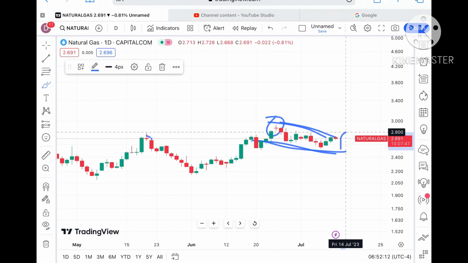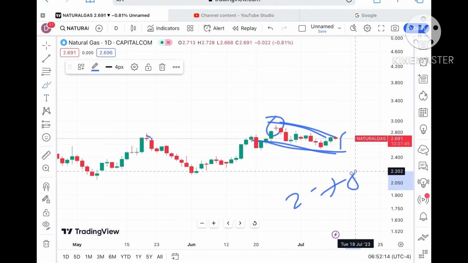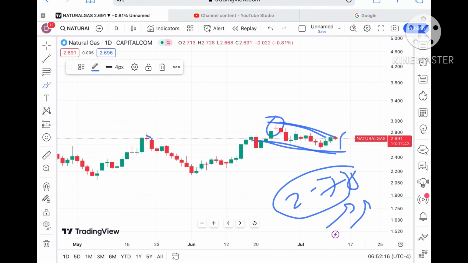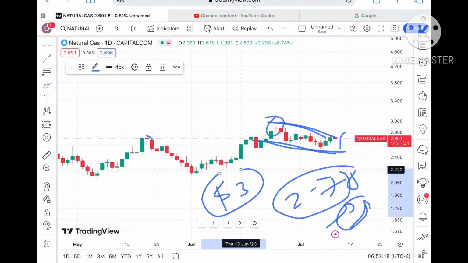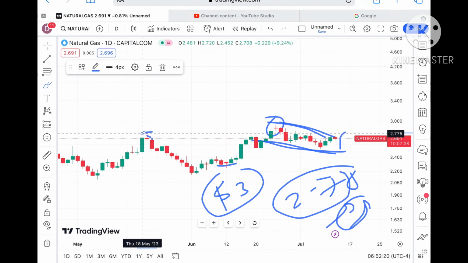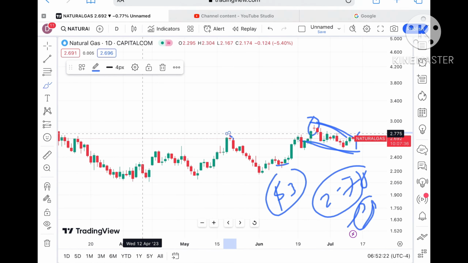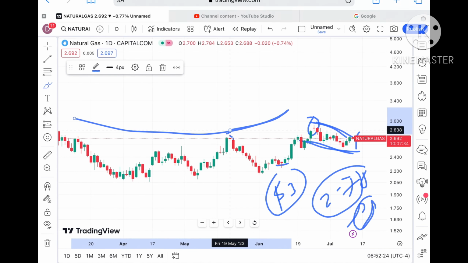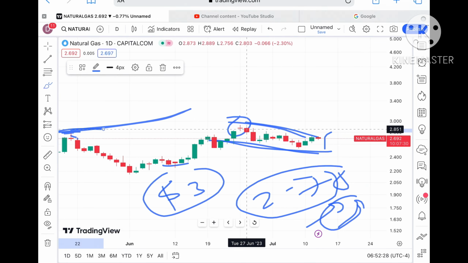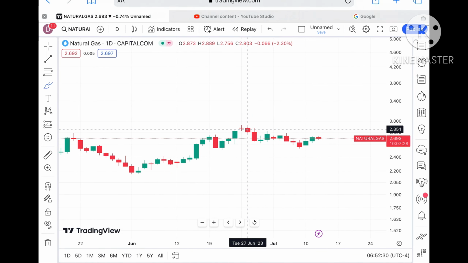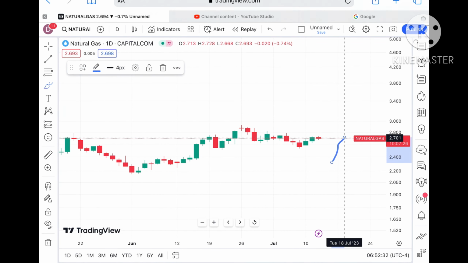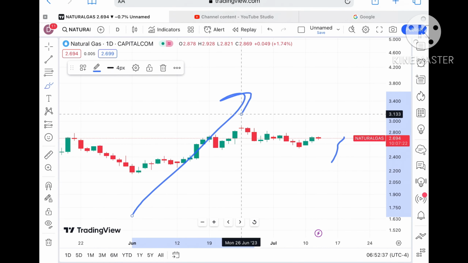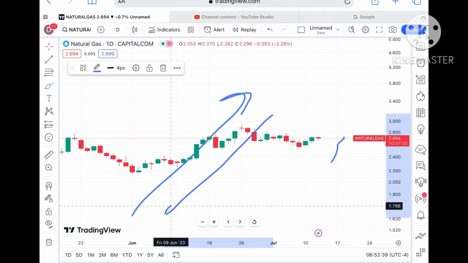Okay, there is a continuous fall. Till the time it is not sustaining above a level of $2.78, we will not say there will be an upside, or that it will be able to touch $3, because that is the level where it will have to sustain. That is only where we can see it can go further upside, because this is the strong resistance, so chances of going further high will be there. Okay, suppose the price didn't sustain, because you cannot rely on the market going upside or downside.